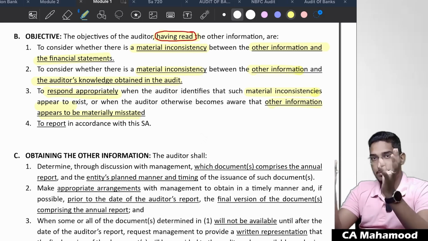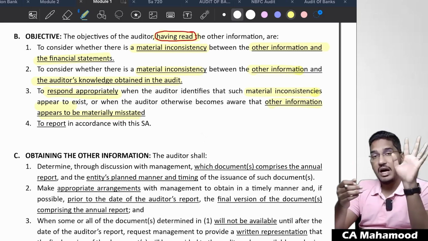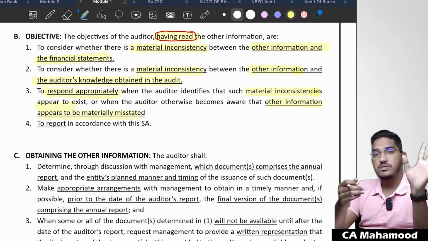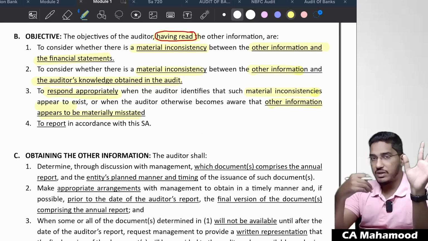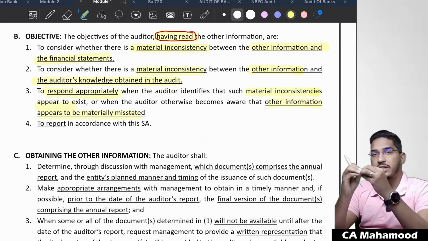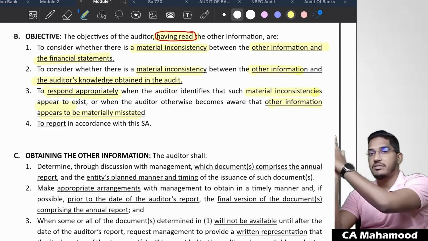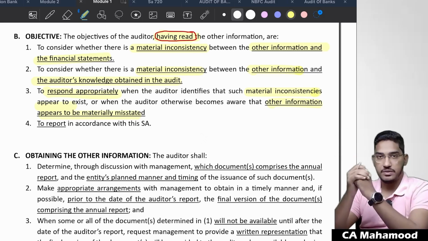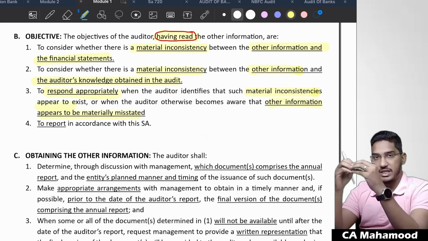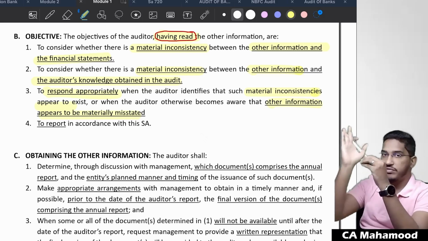In case you found an inconsistency, investigated it further, and found that only the other information contains something wrong, respond appropriately. How to respond appropriately, we are going to see in the standard. Sir, I did the comparison, found an inconsistency, and determined that the financial statements contain a material misstatement. That will not be covered by SA 720, that will be covered by SA 705. Give a modified opinion. If you have concluded that the financial statements contain a material misstatement, then you have to go to SA 705 and consider modifying your opinion.